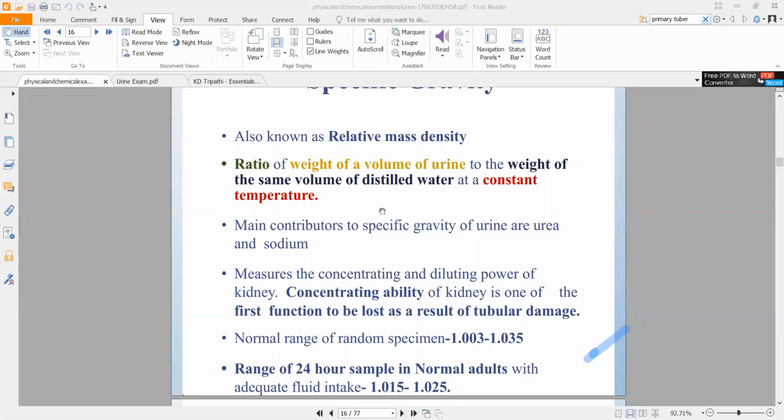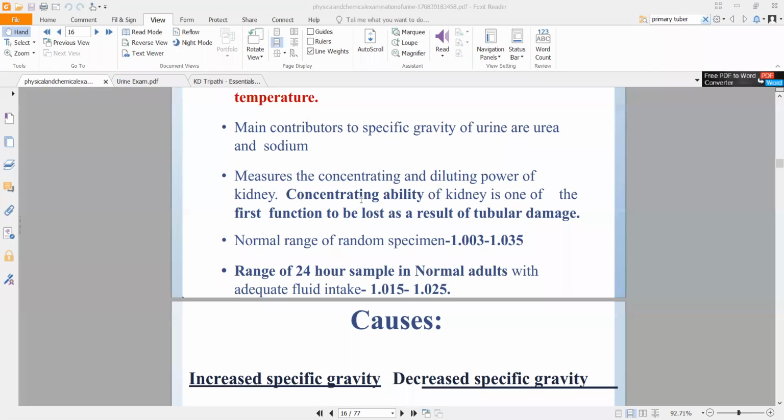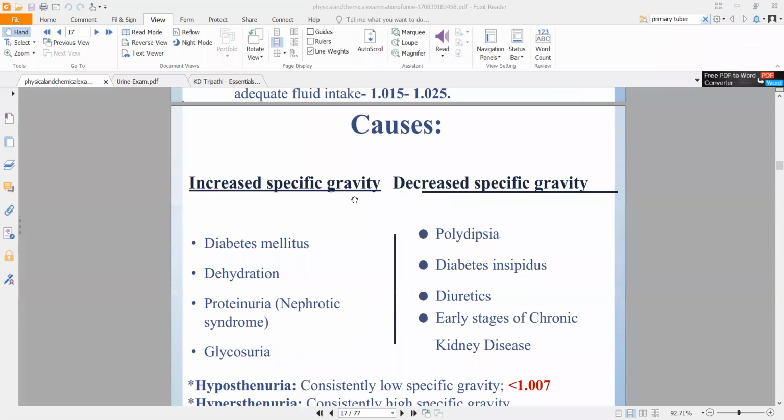All right. If you take a random sample of urine as well, stop drawing on this. If you have a random sample of urine as well, generally what will happen is the relative density in adults that you will get is slightly above 1, right? So you get 1.015 to 1.025, something around that ballpark. All right, slightly higher. Now there are a few conditions in which your urine will be more than or less than that specific gravity.